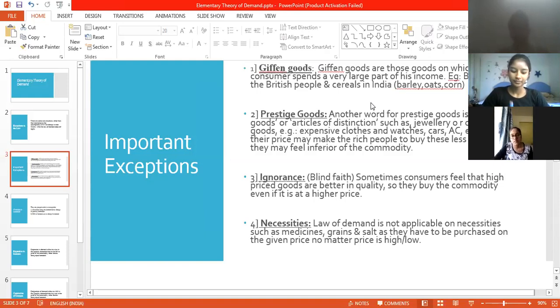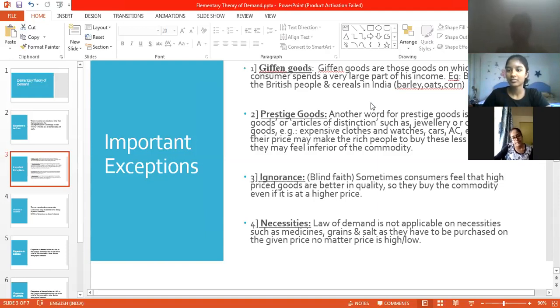Since it is termed as a superior item of consumption, they substitute bread for meat to maintain their intake of food. Like for example, in India it is barley, oats, corn. Have you ever seen people consuming barley every day, or oats chapati, or like you see wheat or jowar?